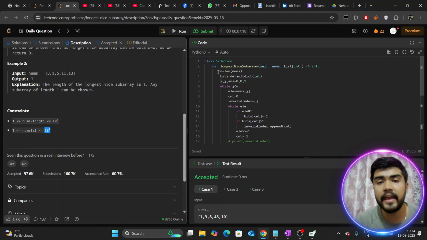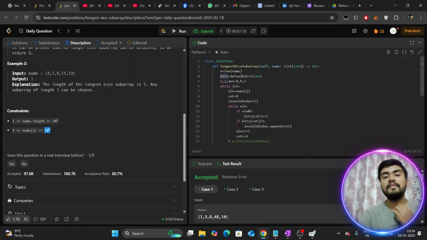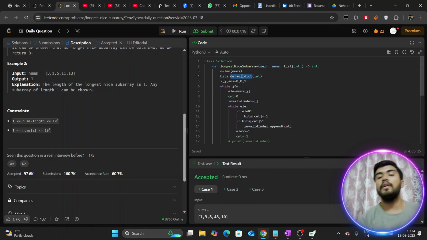In the implementation, I have taken len of nums into an n variable, which we usually do, and then I have started a map. In other languages you can say a hash map, in Java, guys, and in Python I have created a defaultdict of int, for bits. The point to note is that these bits can grow at max to 32, not more than that, because 10 to the power 9 can be represented with 32 bits. So this dictionary size can grow at most to 32, not n. I am repeatedly stating that it can grow to size 32, correct?